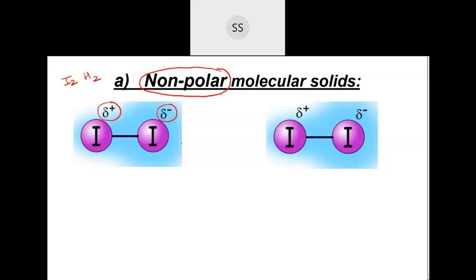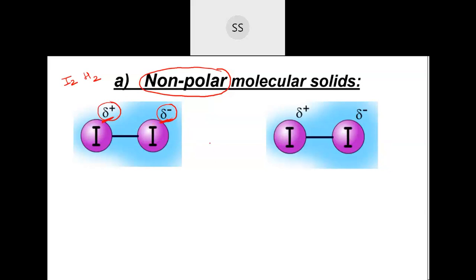So there is a possibility that the wave can come on one side. On one side you can have a major distribution of negative charge, and the other may be losing it, so it gets a partial positive charge and the other gets a partial negative charge. Once this separation has happened, it can polarize the other molecule also.